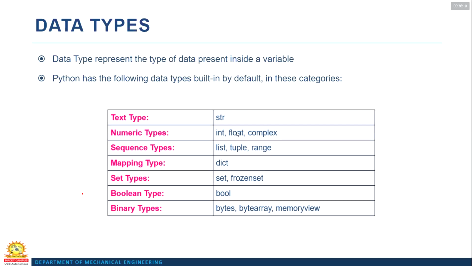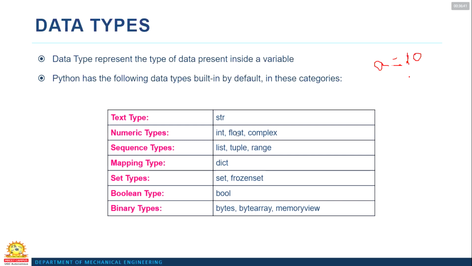In the last class, I said that a data type is nothing but the type of object which is present inside a particular variable. For example, I write a is equal to 10. Within this, what is the variable and what is the value?